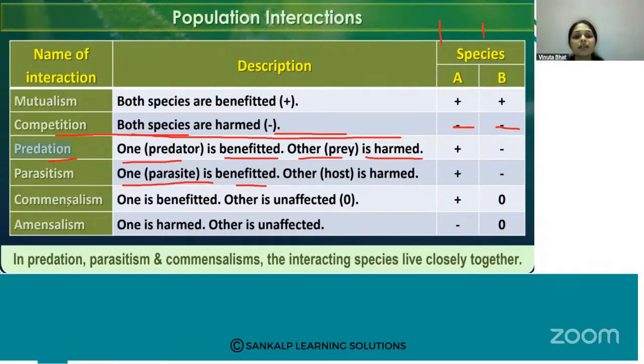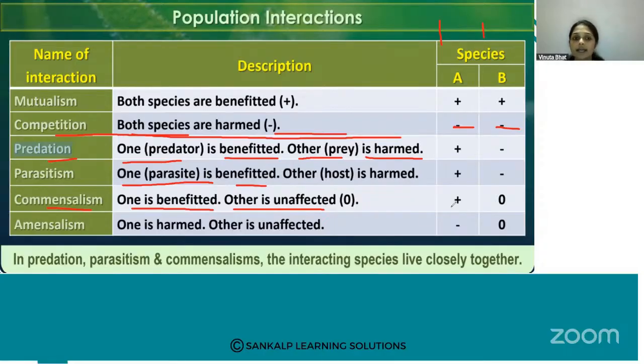Then commensalism: one is benefited but the other is unaffected. Here one species gets some benefit from the other, but the other species does not get any benefit, and neither is it harmed. That is unaffected.